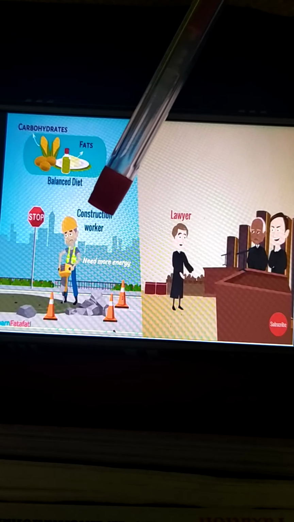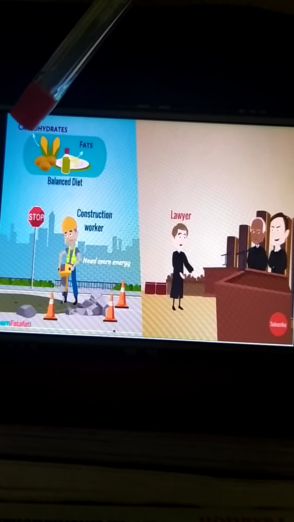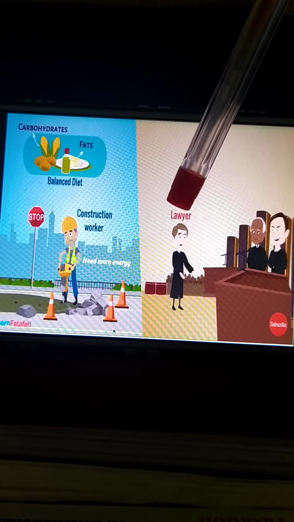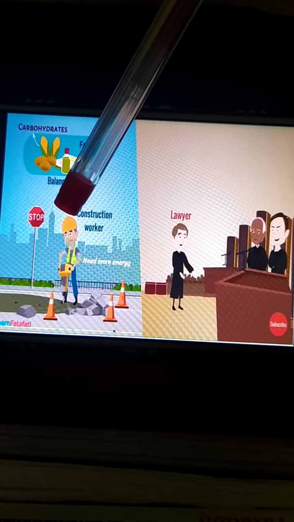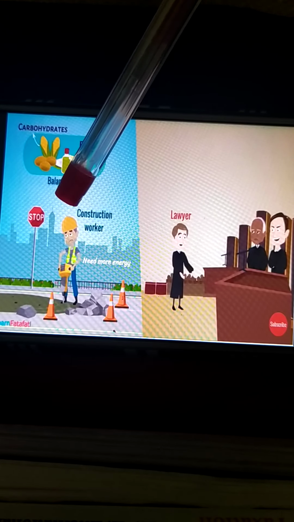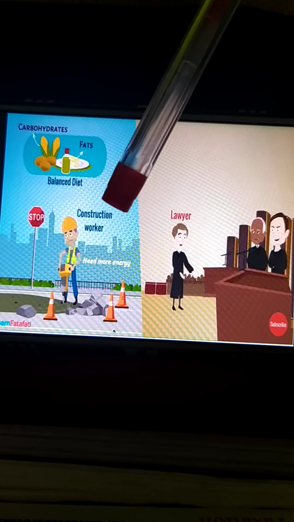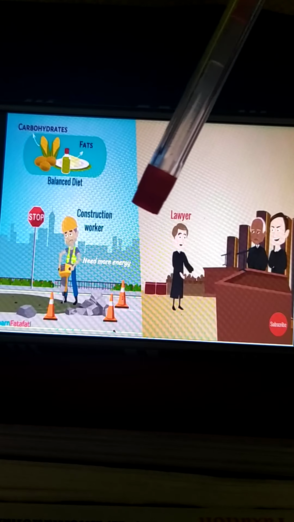We have seen that we get energy from which nutrients? Carbohydrates and fats. So he would require more carbohydrate and fat than the lawyer. If he is not having a proper amount of these nutrients, then he will not be able to work properly. Understood? So the balanced diet also depends on the amount of physical work that we are doing.